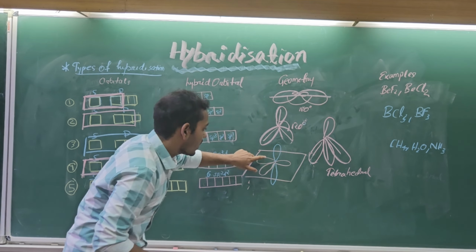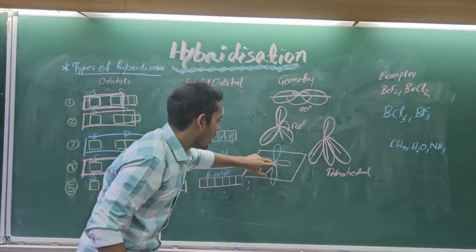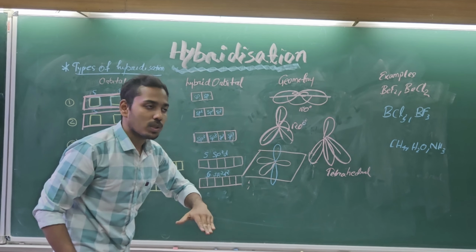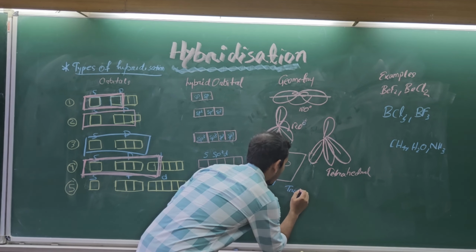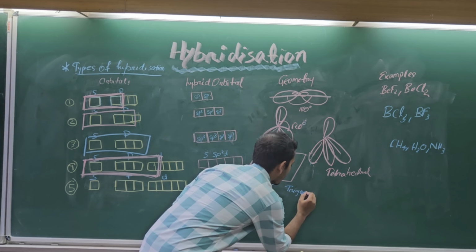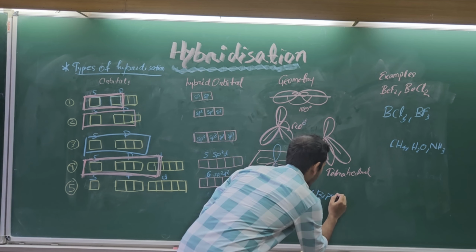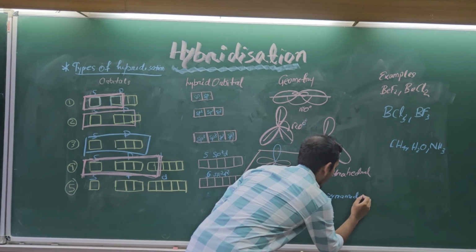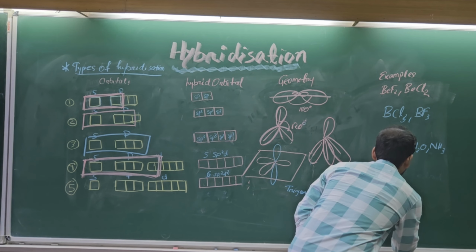Here, these 3 orbitals are present in the same plane, and of these 2, this one is present above and this one is present below the plane. This is trigonal bipyramidal. For example, PCl5.